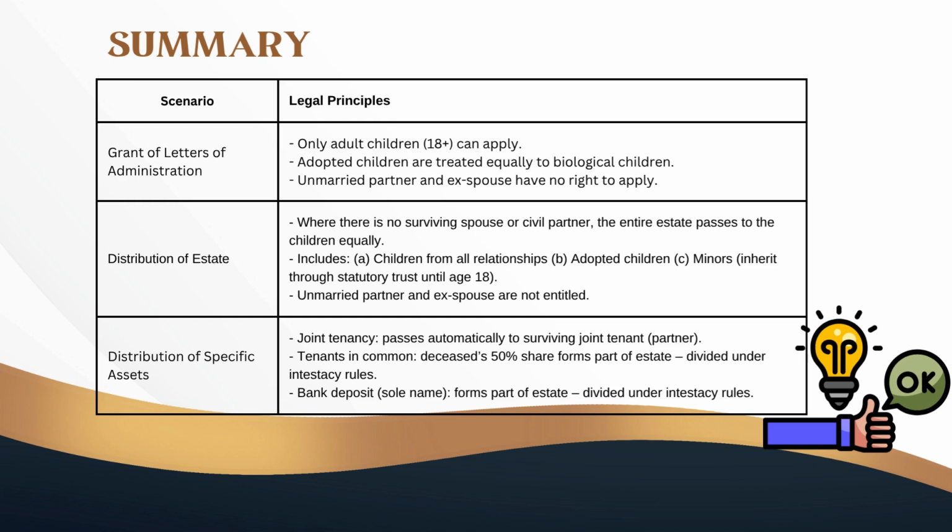As for specific assets, property owned as joint tenants goes automatically to the surviving co-owner and doesn't count as part of the estate. But if the property is owned as tenants in common, the deceased's share becomes part of the estate and is divided among the children. Likewise, any sole assets, like a bank account, are shared equally between the children.